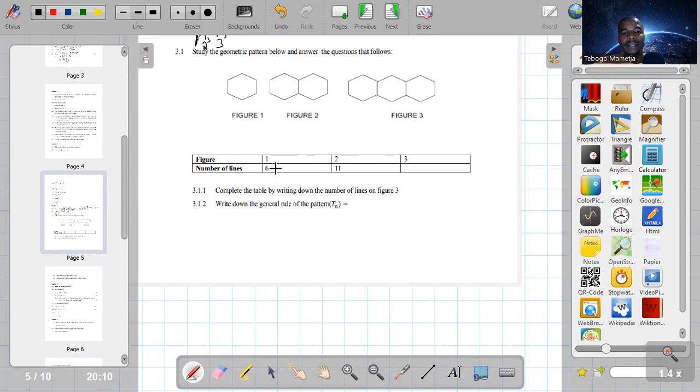Figure 1, they say number of lines is 1, 2, 3, 4, 5, 6. It's 6 there. Figure 2, they say it has 11, which is 1, 2, 3, 4, 5, 6, 7, 8, 9, 10, 11. So the last figure there will be 1, 2, 3, 4, 5, 6, 7, 8, 9, 10, 11, 12, 13, 14, 15. So there's 15 there.